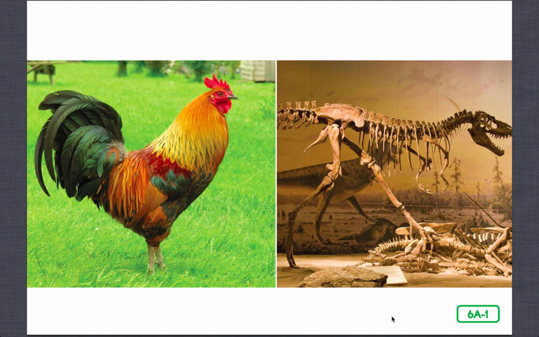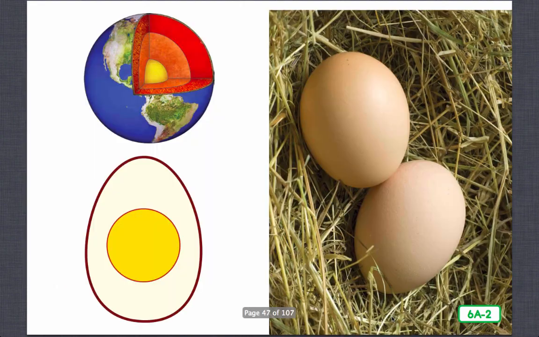The life cycles of plants and trees begin with seeds. The life cycles of chickens begin with eggs. Have you ever cracked an egg open? The outer layer that you crack is called the eggshell. Eggshells can be many different colors, including white, light brown, speckled, pale blue, or even green. Inside the shell, the egg consists of a yellow yolk, which is made mostly of fat, and a white part called the albumin.